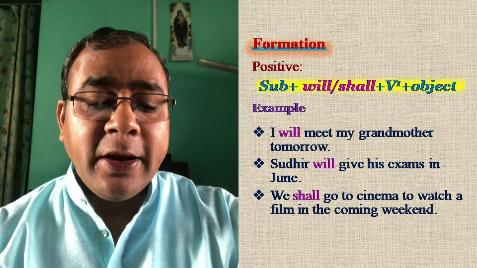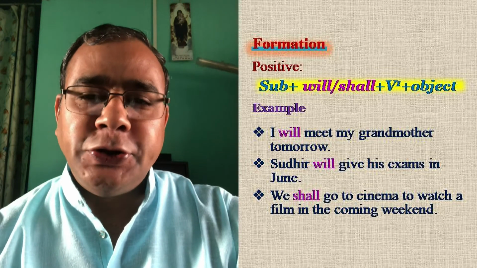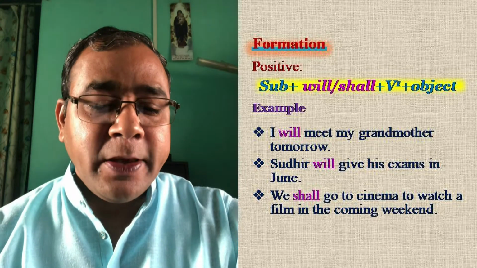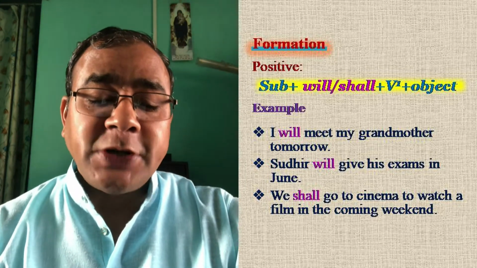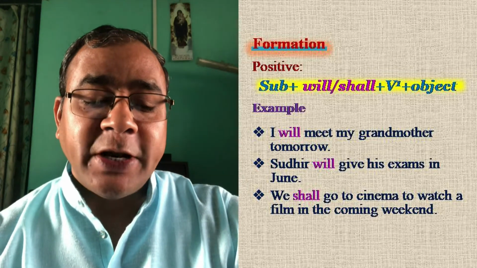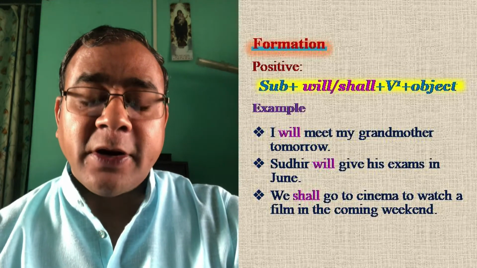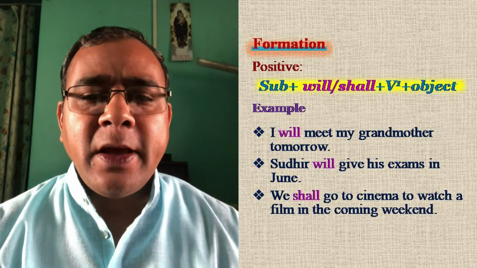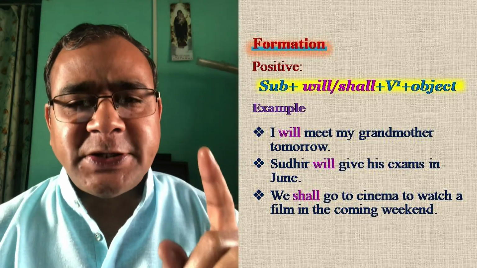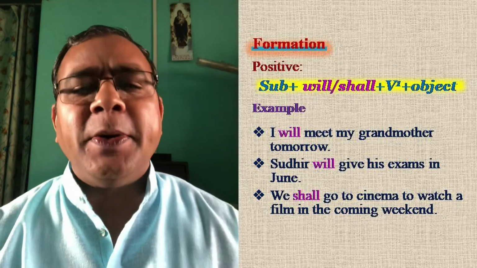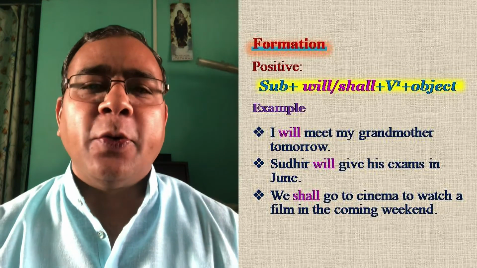Sudhir will give his exams in June. We shall go to cinema to watch a film in the coming weekend. See, this also we should know: with the first person singular I and plural we, sometimes people use shall instead of will.